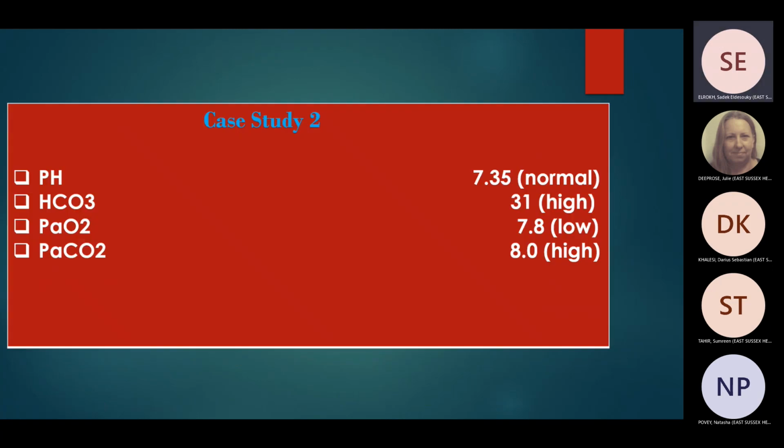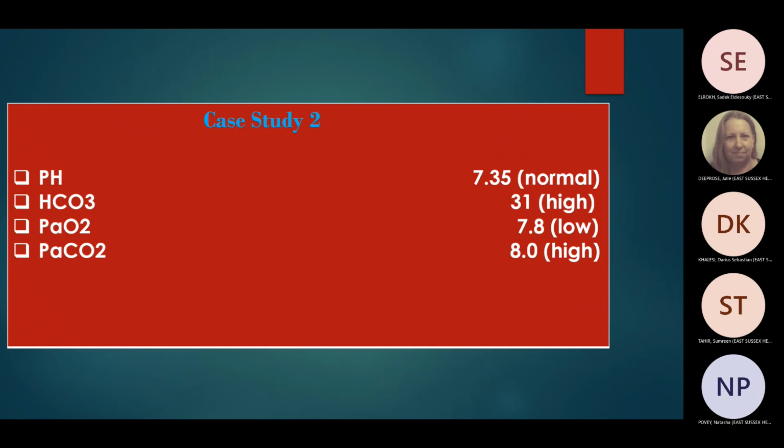This is case study number 2. Okay. Anyone want to interpret this ABG? pH is normal. It's low normal, but still normal, isn't it? Okay. Bicarb is high, 31. You have to look at the other element, which is PCO2. PCO2 is high. So what could be the case? Let's agree this is either normal acid-base balance or completely compensated acid-base balance, right?